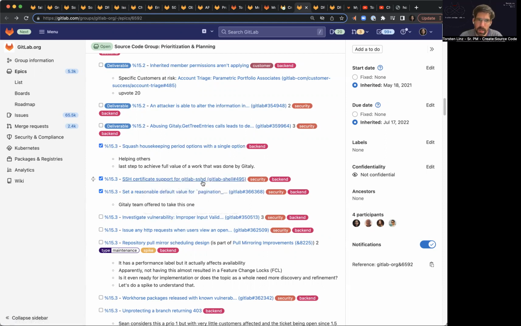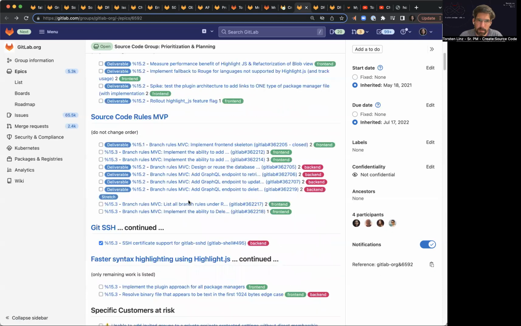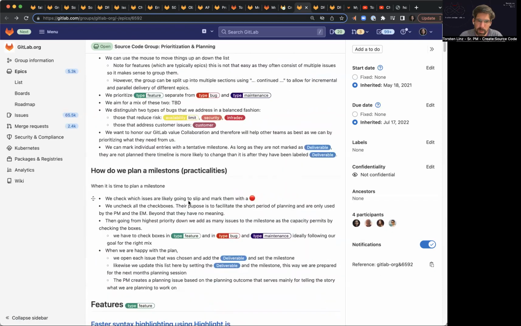And once we're happy with our checkboxes here and we think, okay, this is a good plan for 15.3 in this case, we would label these as deliverables and also add the proper milestone and remove the 15.3 from all those that didn't make it in. And for instance, change it to 15.4 or something else, right? That's basically it. Let's see how this works.